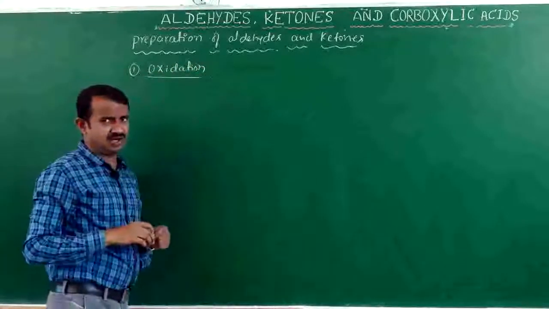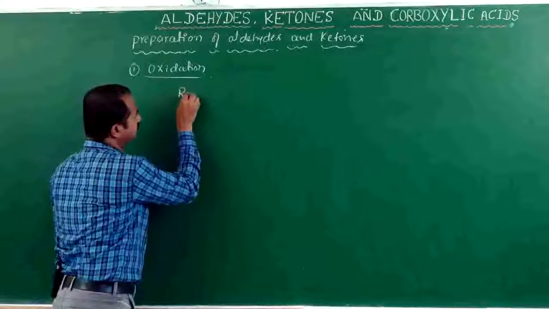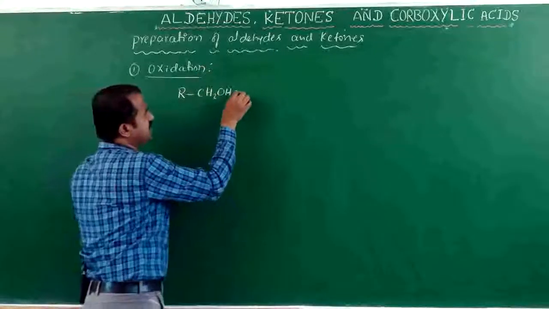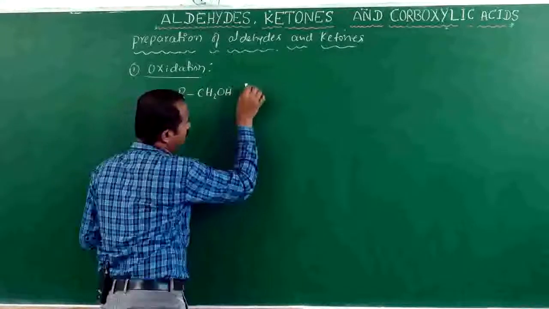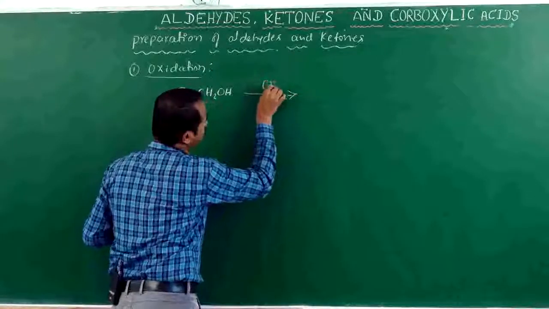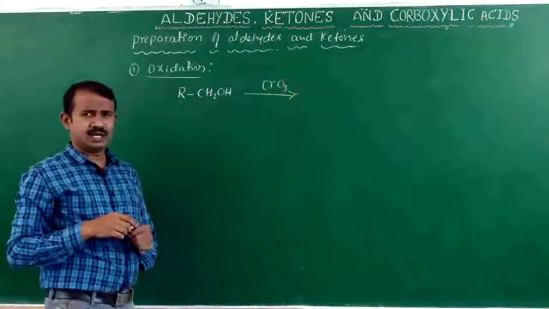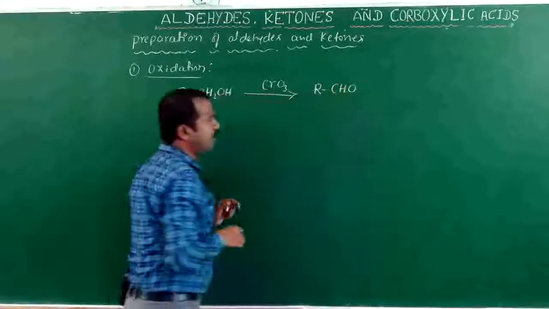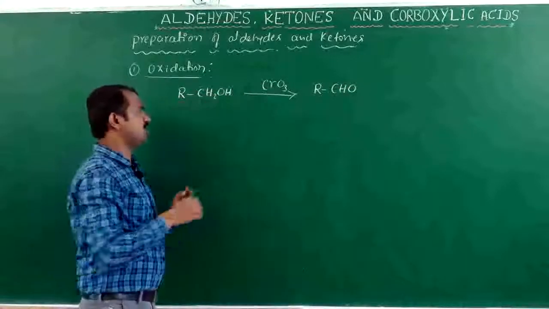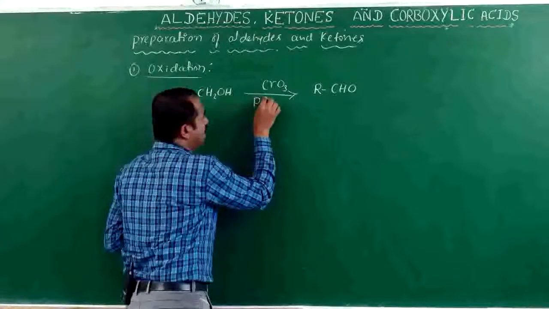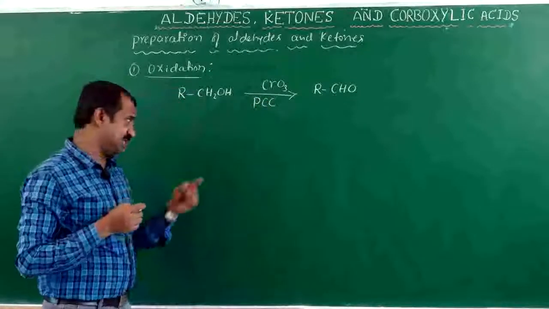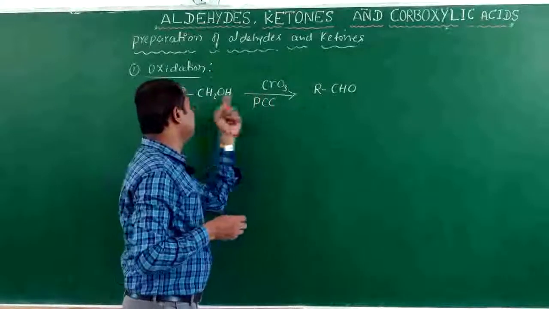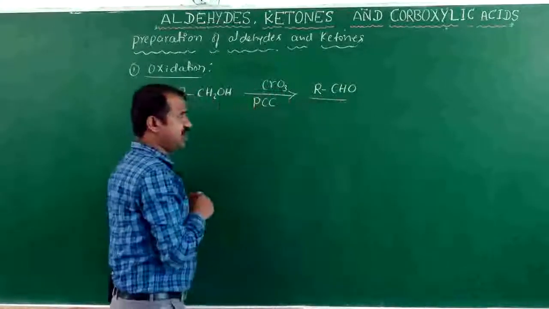Oxidation of alcohols means when a primary alcohol is oxidized with chromium trioxide, it forms an aldehyde. Pyridinium chlorochromate is a selective, mild oxidizing agent, and the product formed is an aldehyde.